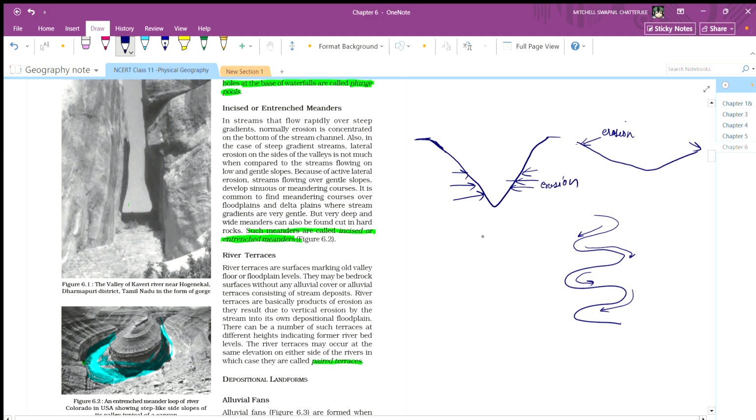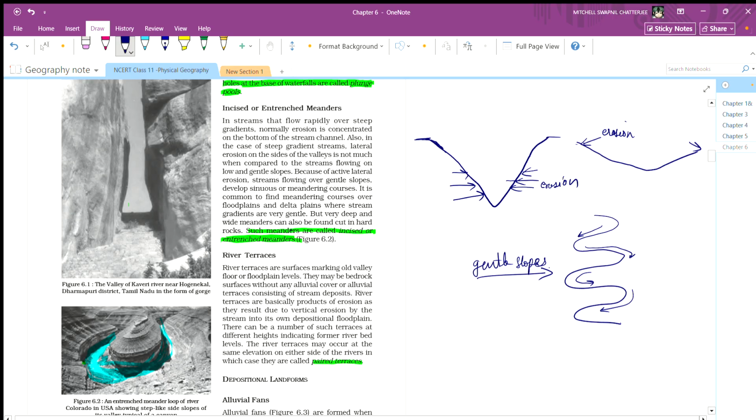This mainly occurs on gentler slopes. It is common to find meandering courses over floodplains and delta plains where stream gradients are very gentle. Very deep and wide meanders can also be found cut in hard rocks.